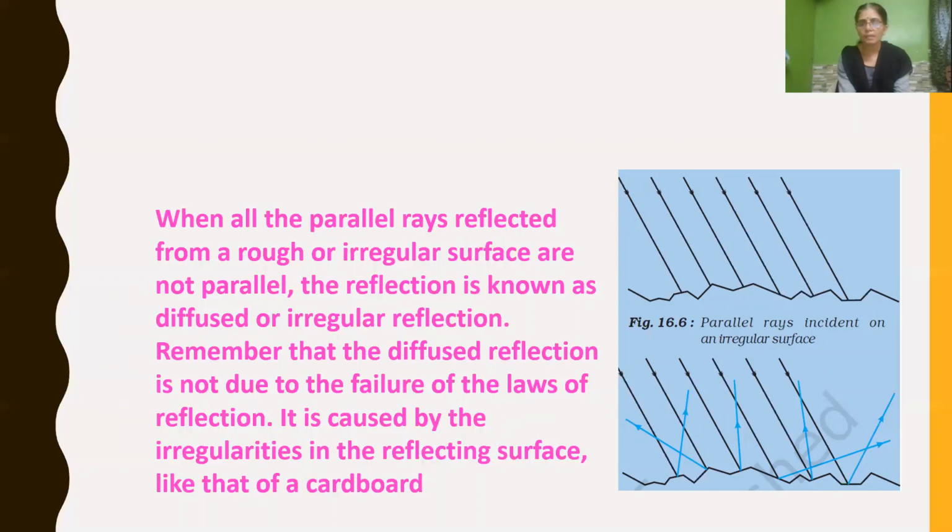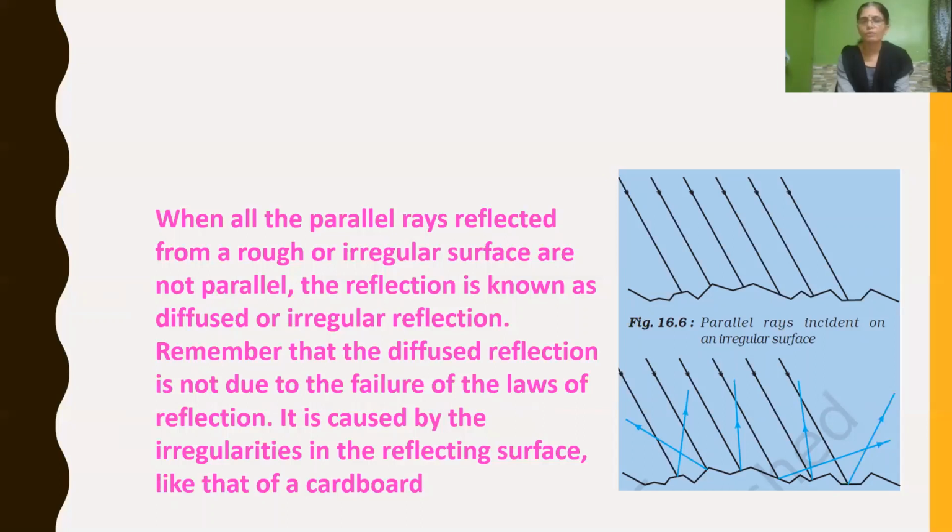See in the second figure below, the rays reflected from a rough or irregular surface are not parallel. The blue color indicates the reflected rays, and they are not parallel. So this reflection is known as diffused reflection, or irregular reflection.